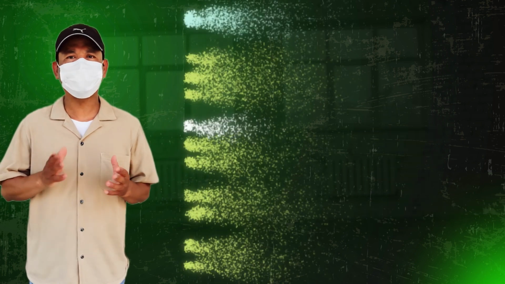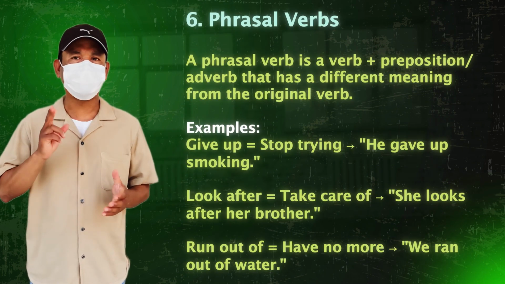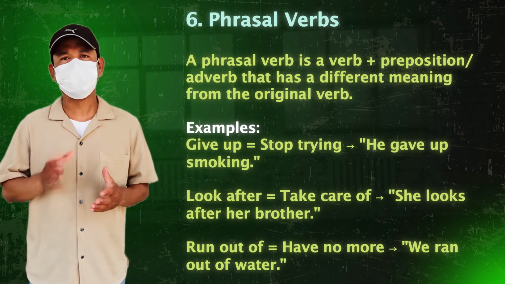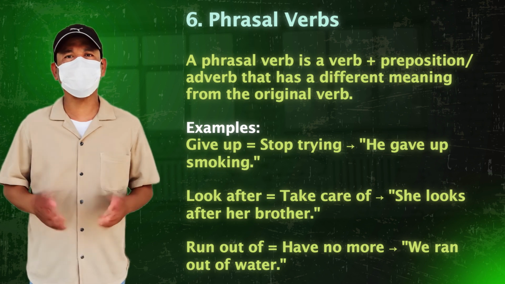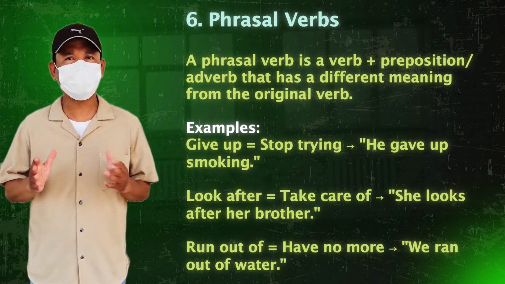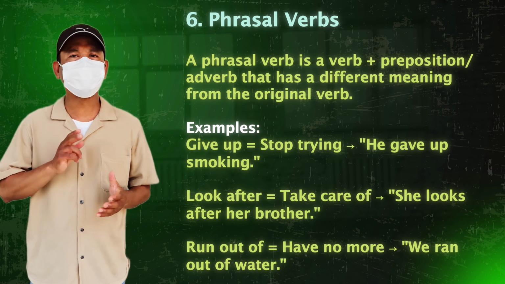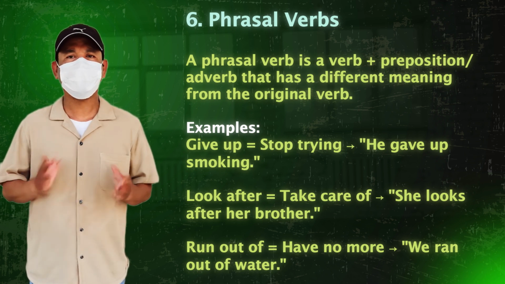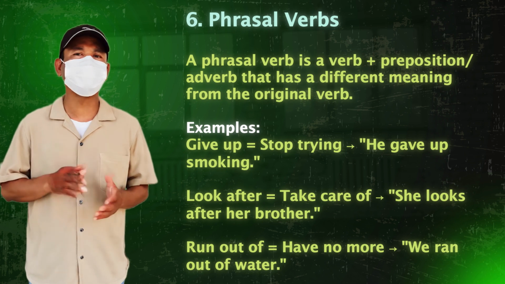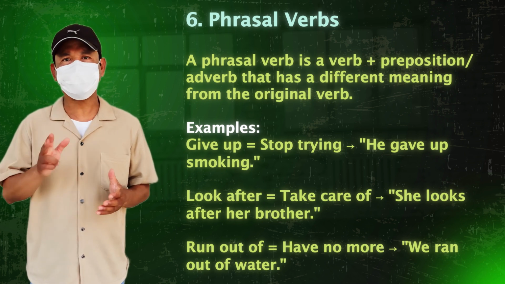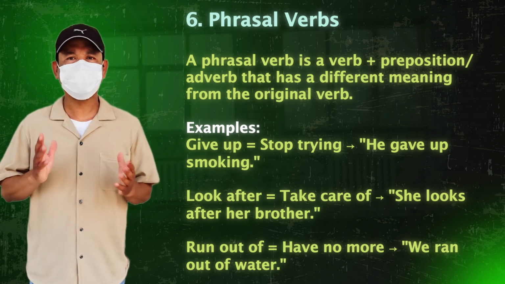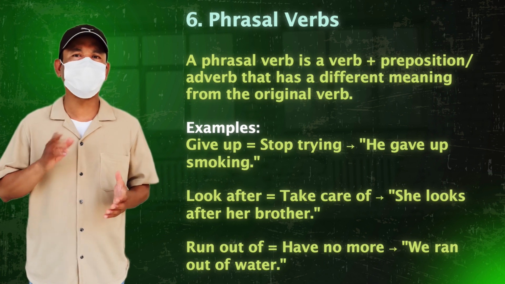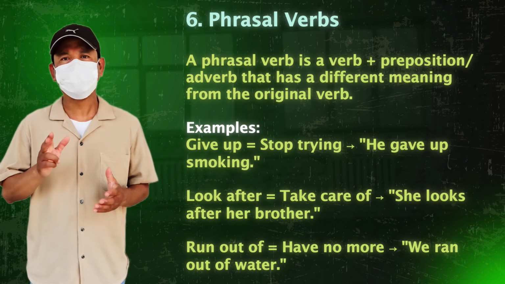6. Phrasal verbs. A phrasal verb is a verb plus preposition or adverb that has a different meaning from the original verb. Examples: Give up equals stop trying, he gave up smoking. Look after equals take care of, she looks after her brother. Run out of equals have no more, we ran out of water.